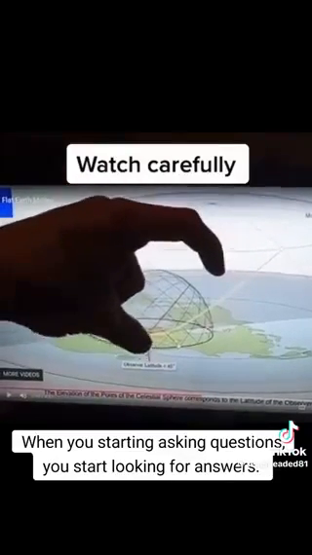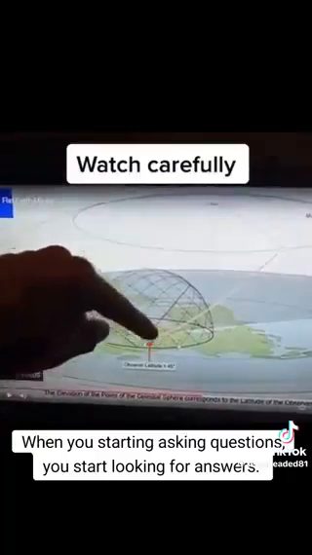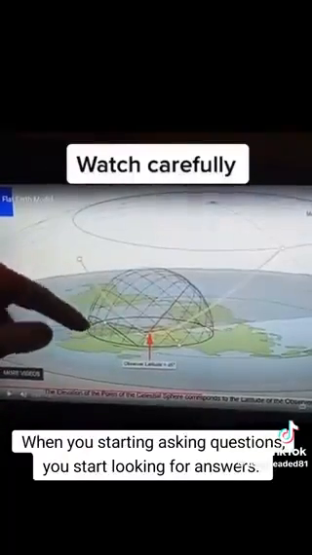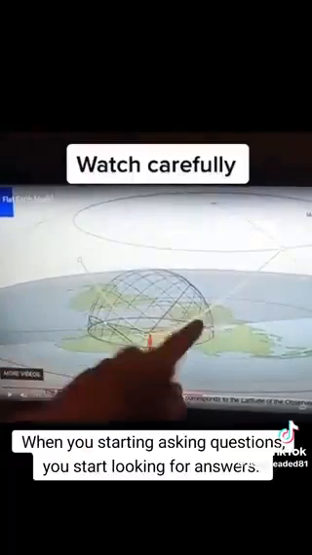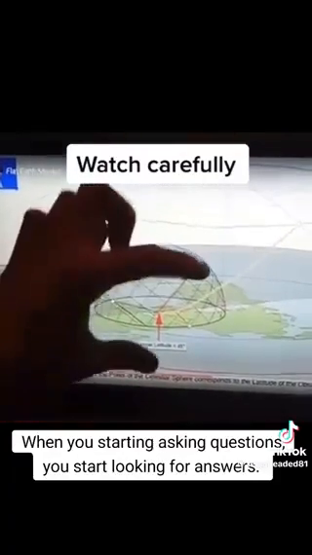Okay? So if you're at 90 degrees north, the North Star is 90 degrees above your head. At 45 degrees, then it's 45 degrees above your head. Now if you're at the equator, the North Star would be at the horizon. You wouldn't even be able to see the North Star if you go past the equator. See? Watch, I'm going to show you. But first, you're going to see how it looks.